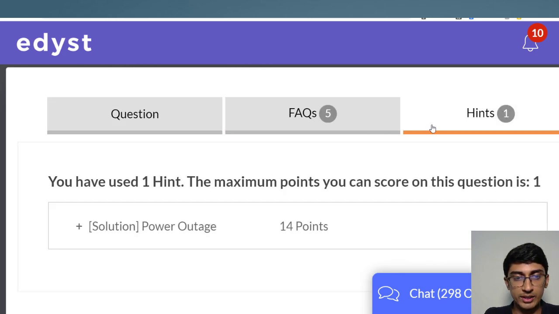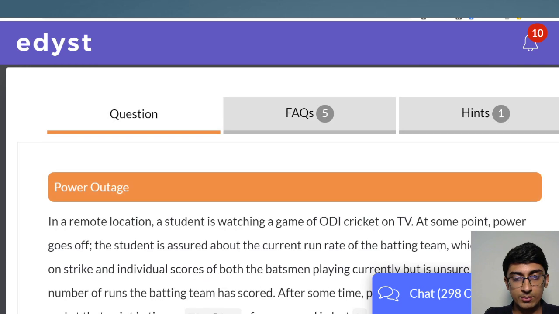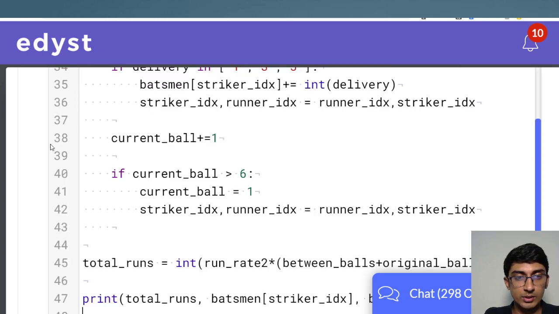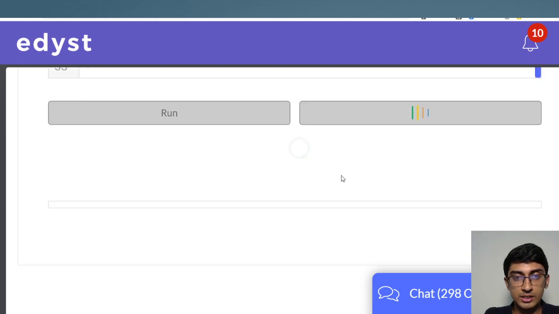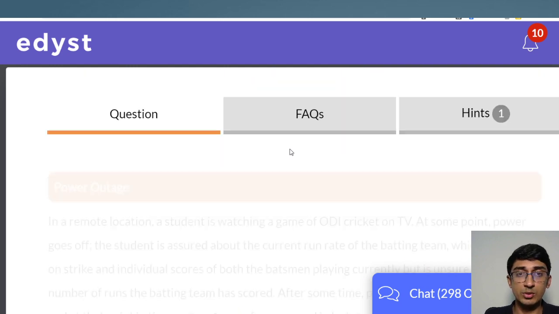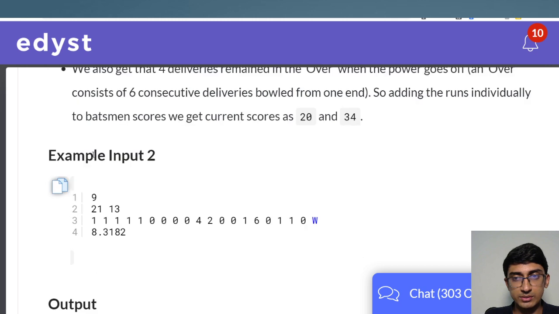And you can go to the hints, and while I've unlocked it, you will have to sacrifice some points to unlock it. So you will sacrifice about 14 points. It's a 15-point question. You'll sacrifice that many points, but you'll get the solution. And if I paste that solution, I just want to show you that it works. If you run it, your test case is passed, and submitting, all the solutions passed as well. So that's what you get on your run and submit, and that's the question that's there.